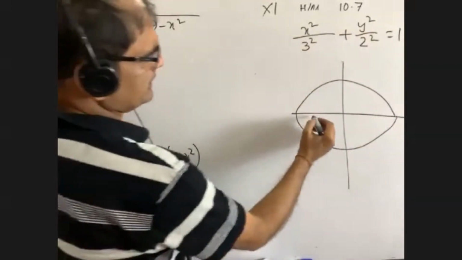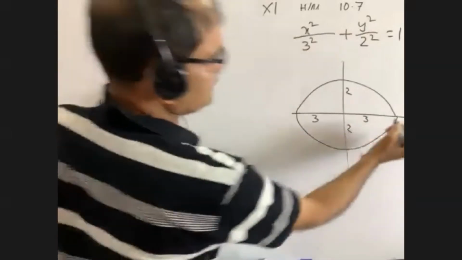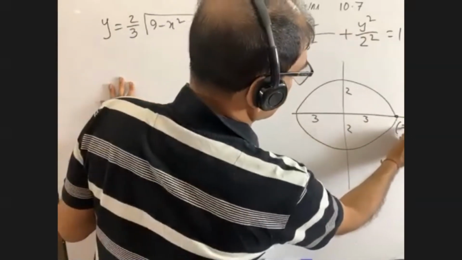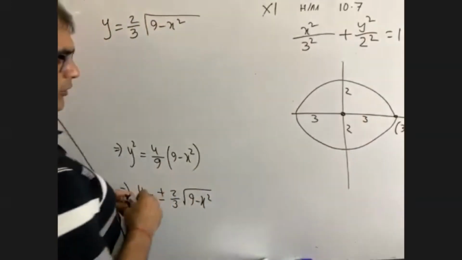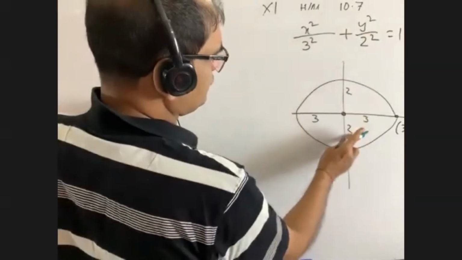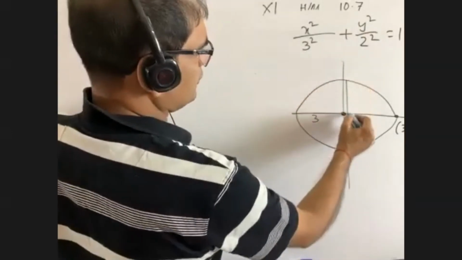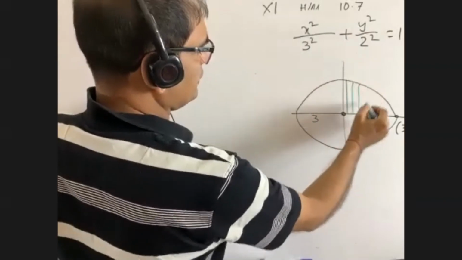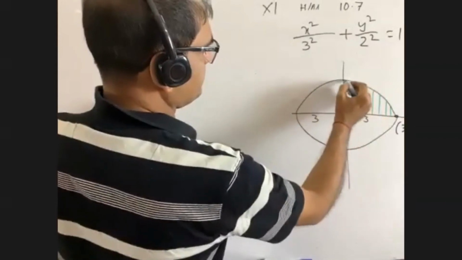That means this is 3, this is 3, this is 2, this is 2. So this point is 3, 0. This is 0, 0. Actually this 2 is not required anywhere. We are going to find the area of this part at first. Only this part.